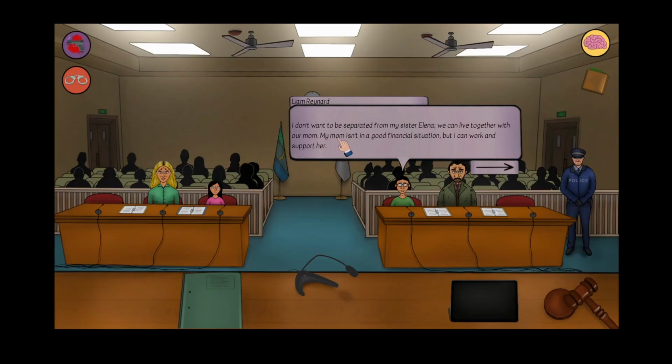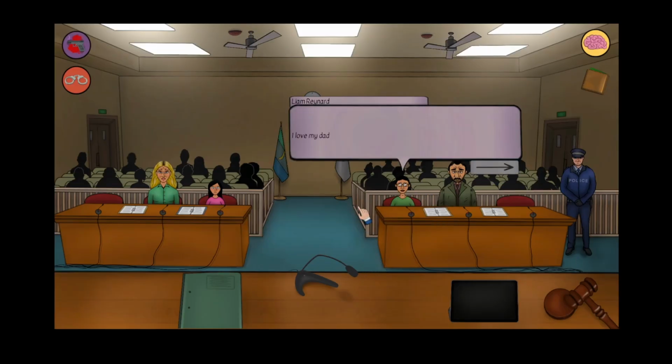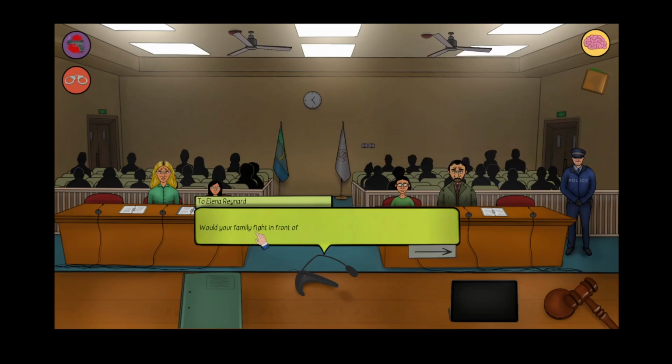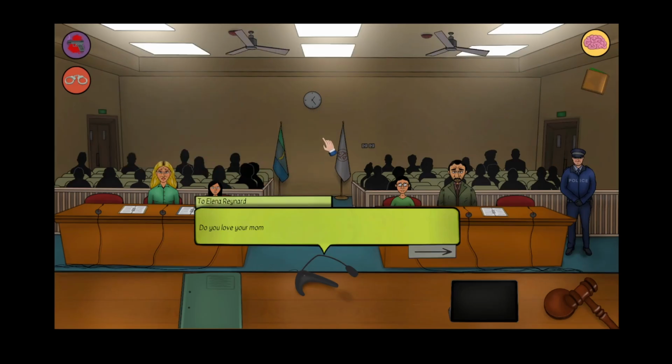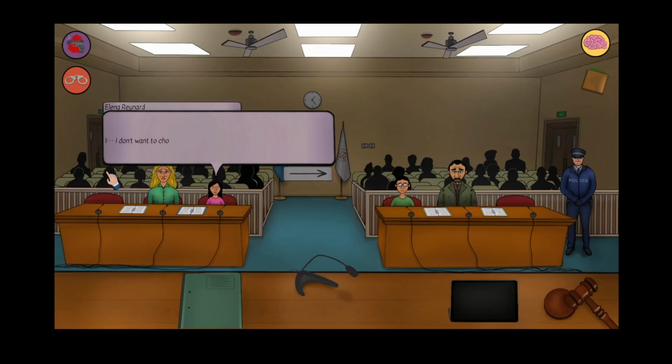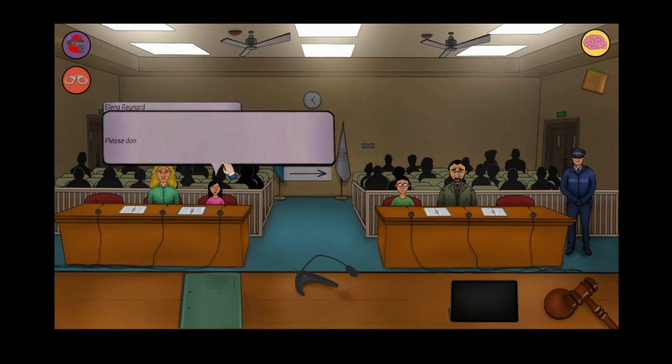My mum isn't in a good financial situation, but I can work and support her. He's 11, mate. I love my dad too, but sometimes he gets very angry. My sister gets scared. I wish they had never separated. Would your family fight in front of you? Yes, they were shouting at each other. Do you love your mum more or your dad? I don't want to choose. I love them both. If you had to make a choice, who would it be? Please don't separate me from my big brother.